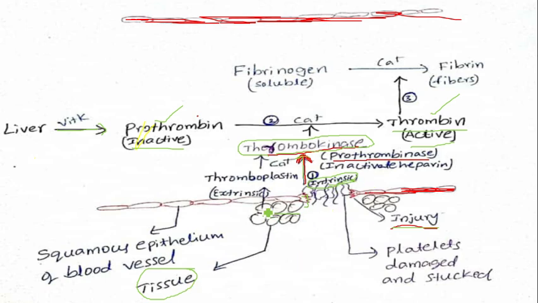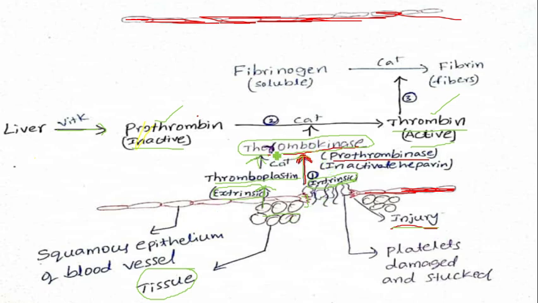Then the damaged tissue will produce thromboplastin. This thromboplastin is again converted into thrombokinase. When the blood clotting mechanism starts with the injured tissue, that is called the extrinsic pathway. That is the main difference between the intrinsic pathway and the extrinsic pathway.